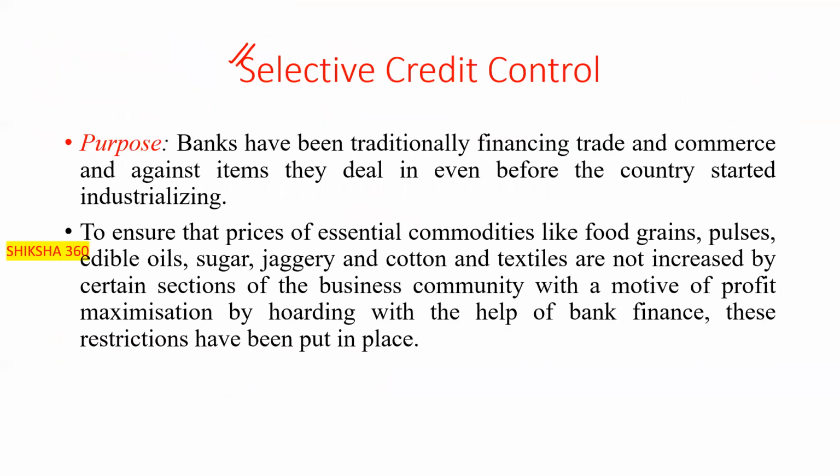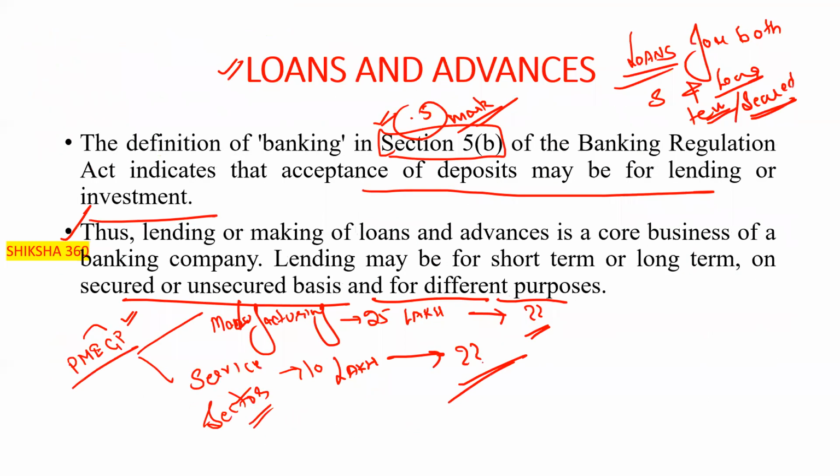Today we also discussed loans and advances, that is Section 5B, which tells that acceptance of deposit may be for lending or for investment. This question is for your practice. Please give a quick answer in the comment section or tomorrow before the class. What is the answer to this question?